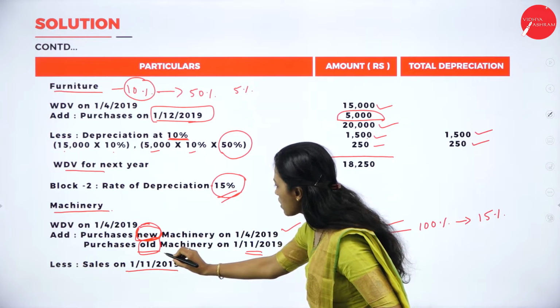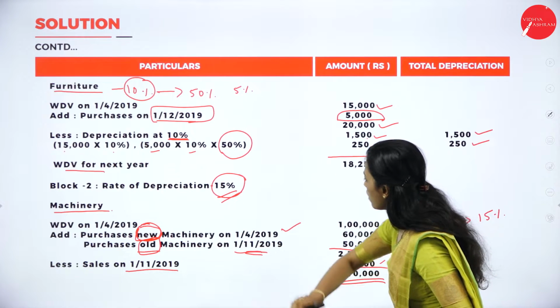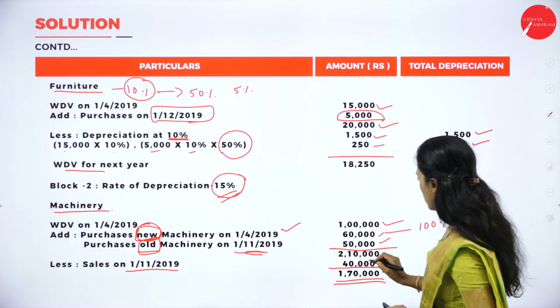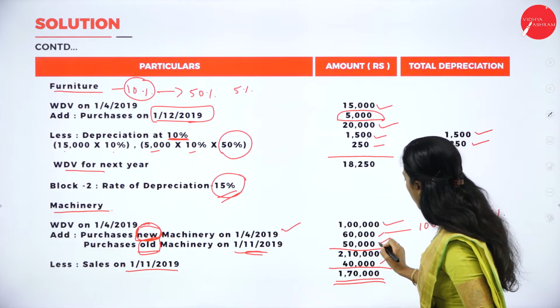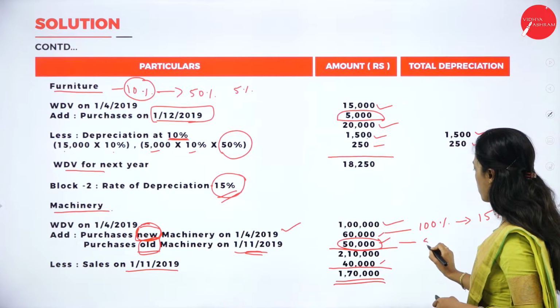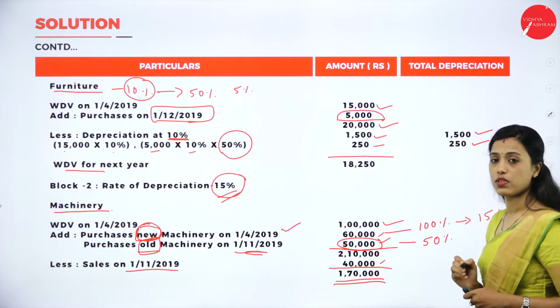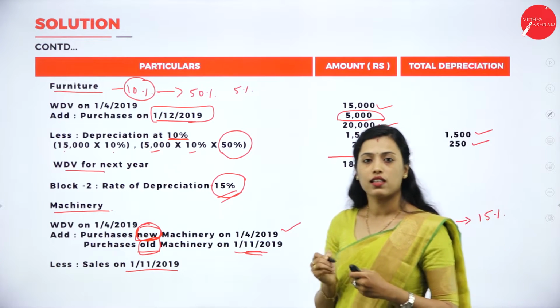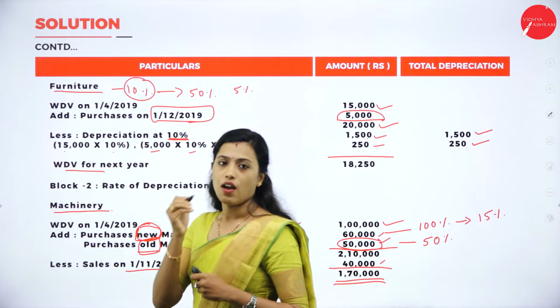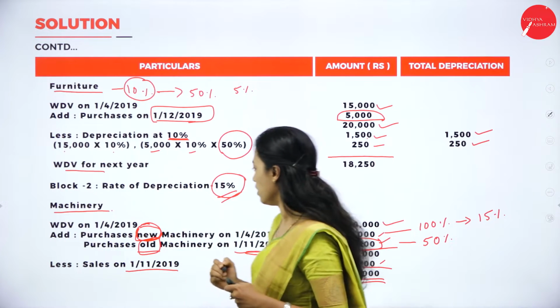For purchase of old machinery on 1/11/2019, it is 50,000. We cannot claim 100% depreciation. We can claim only 50% of 15% depreciation because asset is purchased after 180 days from 1/4/2019.